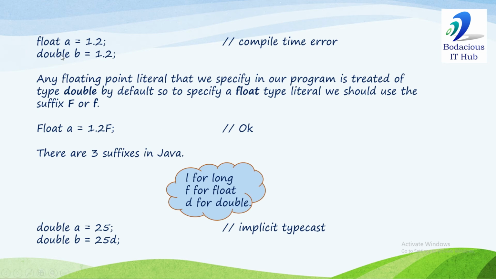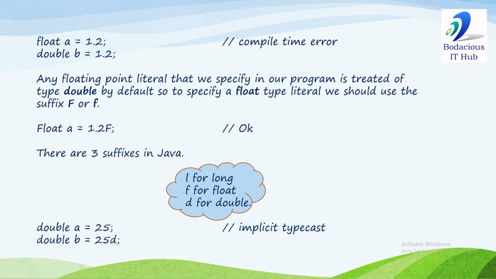Now we have declared two variables a and b. Float a is 1.2, double b is 1.2. Now the data type of a is float and the data type of b is double, and 1.2 is a literal. When we use a decimal point, it's a floating point literal, and in Java, floating point literals are treated as type double.